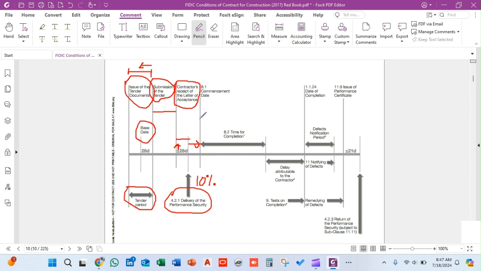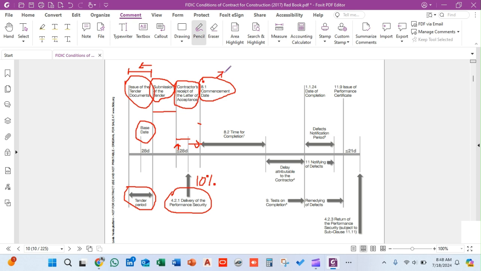The next event is when the agreement is signed. The contractor then commences the work in accordance with clause 8.1. The client representative or the engineer issues a notice to the contractor not less than 7 days in advance, a letter to commence the work.